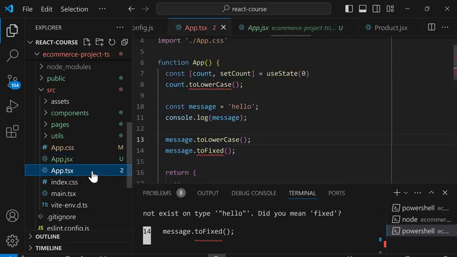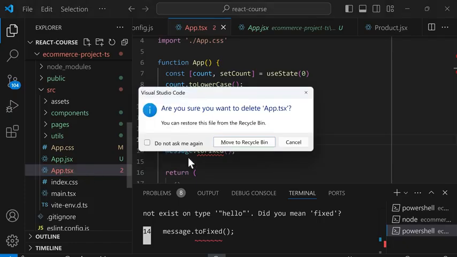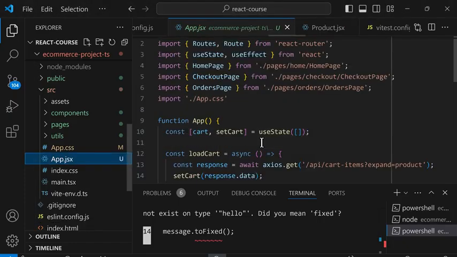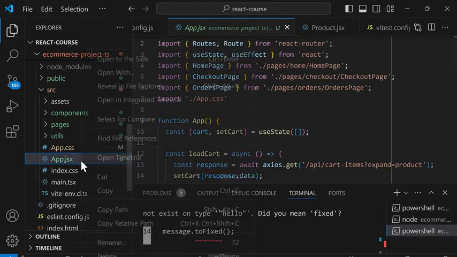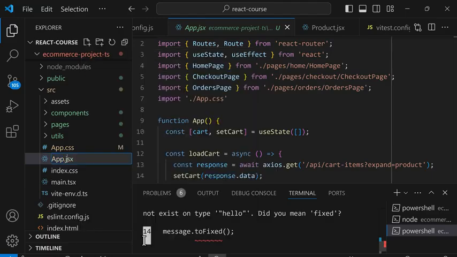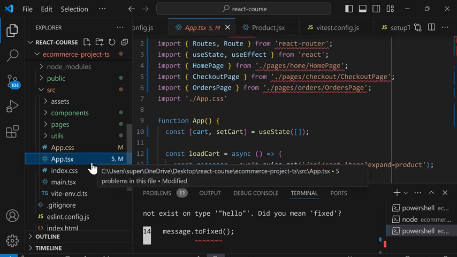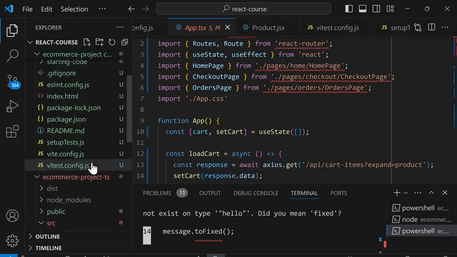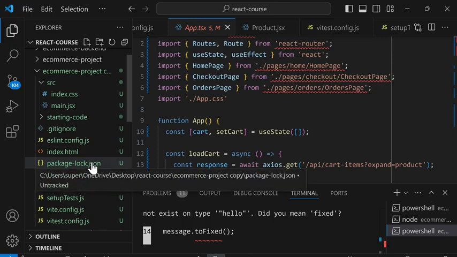So first, we're going to select this and delete app.tsx. And then we'll right-click app.jsx and rename it to tsx. Now we'll scroll back up and continue moving our changes.